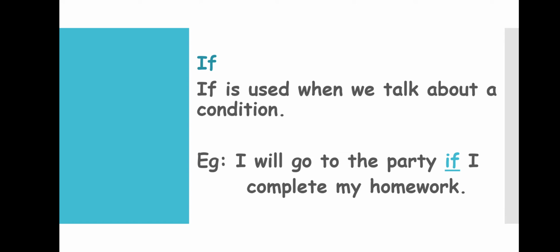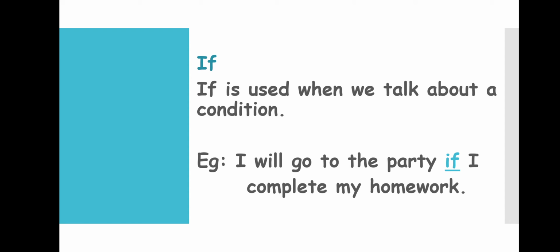Look at the example. I will go to the party if I complete my homework. Here's a condition. If I complete the homework only, I can go to the party. So the condition is doing the homework. This sentence is a bit tough, so I would like to give an example from your point of view.